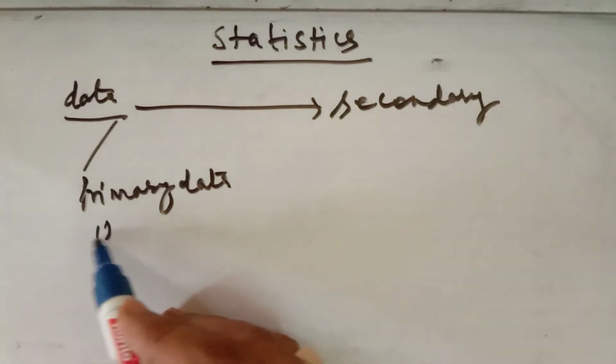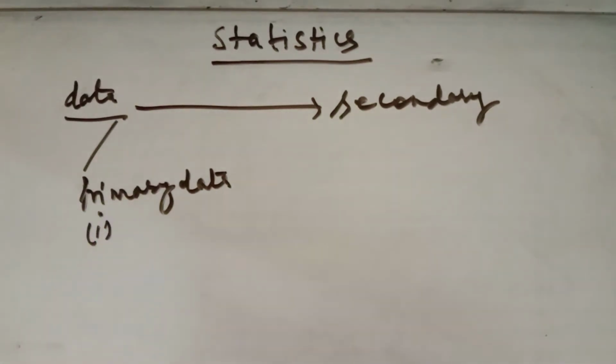For example, primary data: the number of students in your class, that is, you can count how many students there are in your class, or the number of fans in your school. You can collect the data yourself, or the electricity bill of our house for the last 2 years. So these are examples of primary data you can collect yourself.